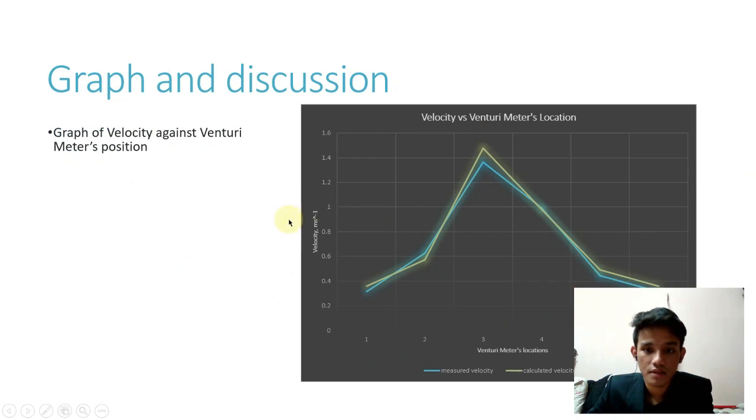Next is the graph for velocity versus Venturi meter location, and we include the measured velocity with the calculated velocity.